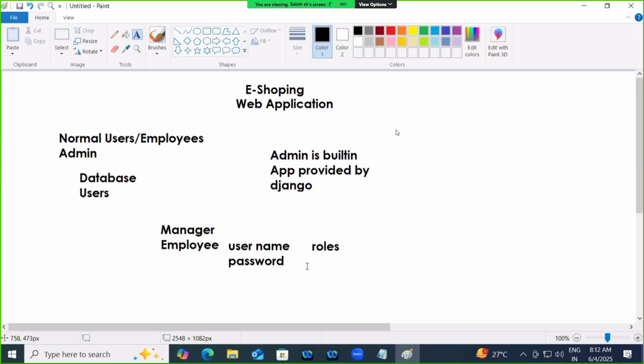Permissions are called which one? Authorization. That is called a role. So if it is authenticated, it should also have some roles.